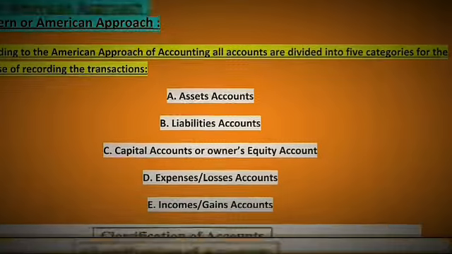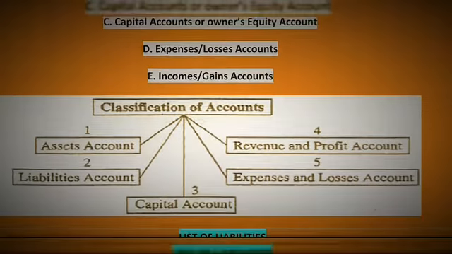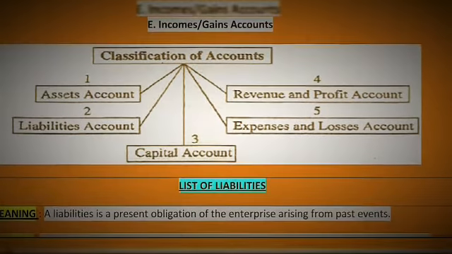Today I will discuss modern rules used in accounts. So let's get started. According to the modern rules, there are 5 kinds or 5 types of accounts. These are asset account, liability account, capital account or owner's equity account, expenses or losses account, income or gains account. Classification of accounts can be shown in the chart also.